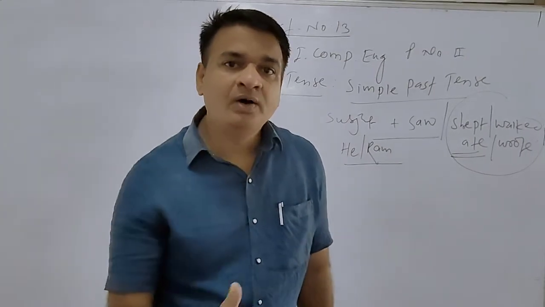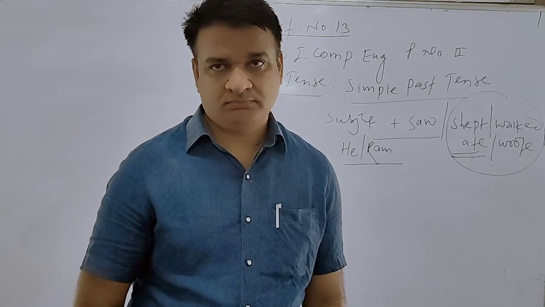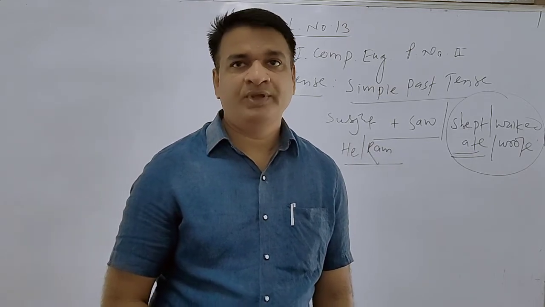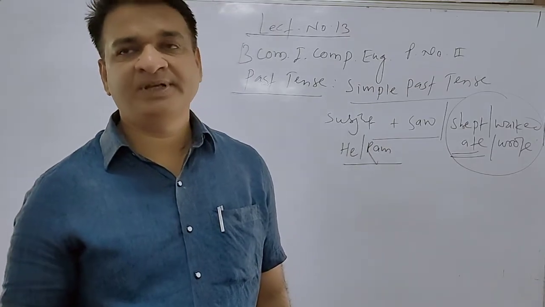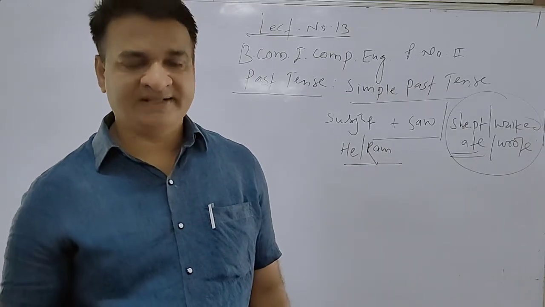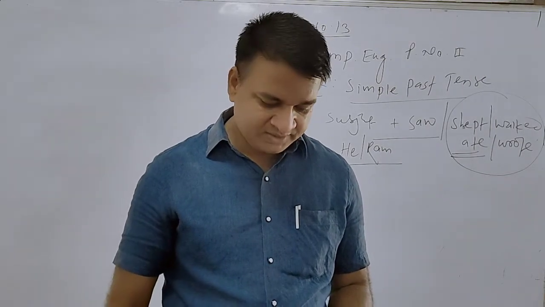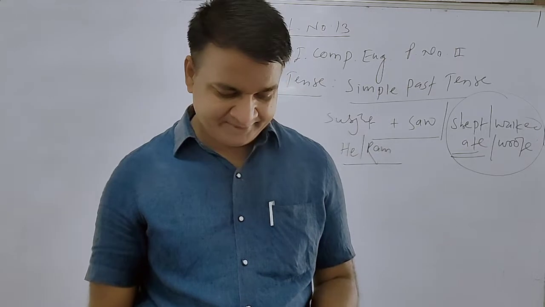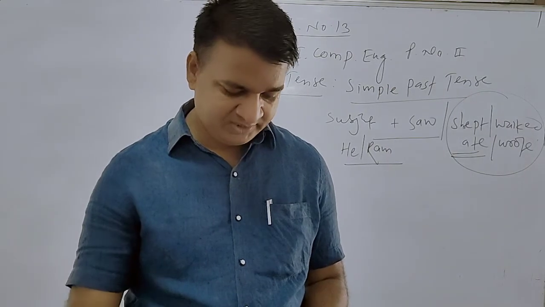For example, wrote, slept, ate, cut, and again we have sing, sang, sung. And regular verbs like ask, asked, reach, reached, pray, prayed, smile, smiled, played. These are the regular verbs.